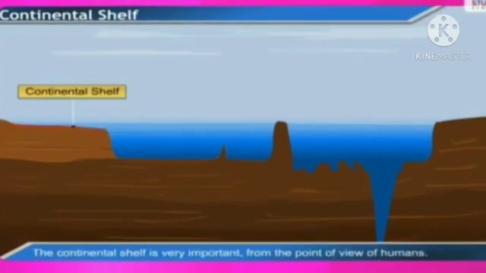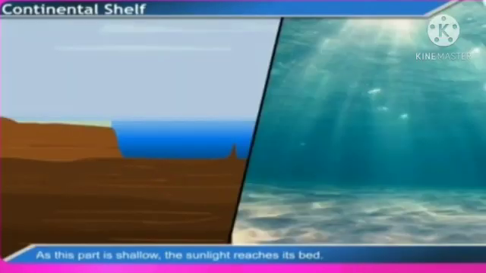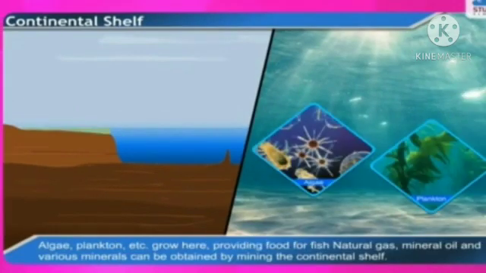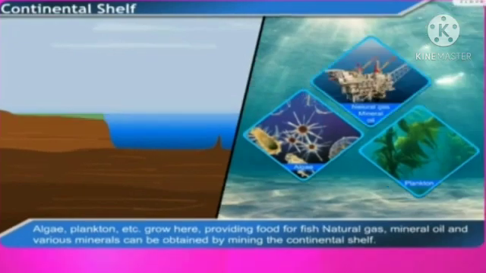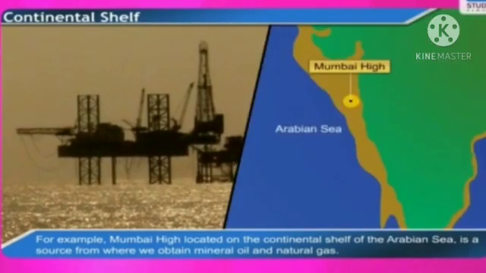The continental shelf is very important from the point of view of humans. Extensive fishing grounds are found in the continental shelf. As this part is shallow, the sunlight reaches its bed. Algae, plankton, etc. grow here. This is food for fish. Natural gas, mineral oil, and various minerals can be obtained by mining the continental shelf. For example, Mumbai High, located on the continental shelf of the Arabian Sea, is a source from where we obtain mineral oil and natural gas.